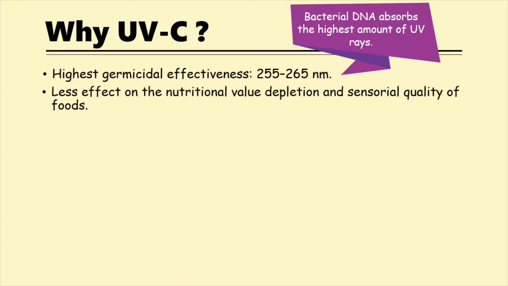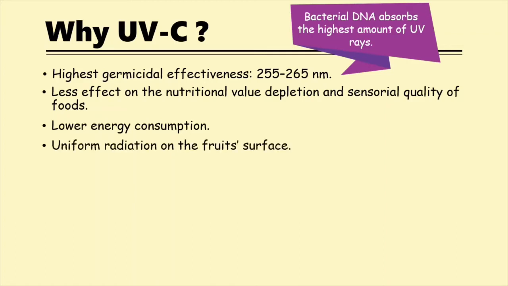Next, UVC has less effect on the nutritional value depletion, like phenolic compounds, and sensorial quality of berries. Furthermore, UVC uses lower energy consumption, as no heat and pressure are used. The most important thing is that it has uniform radiation on the fruit surface. In addition, UVC is non-toxic, so no harm to our health.